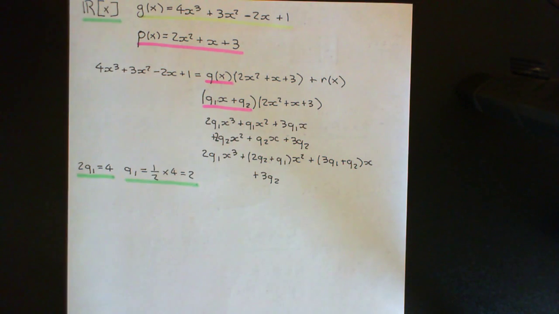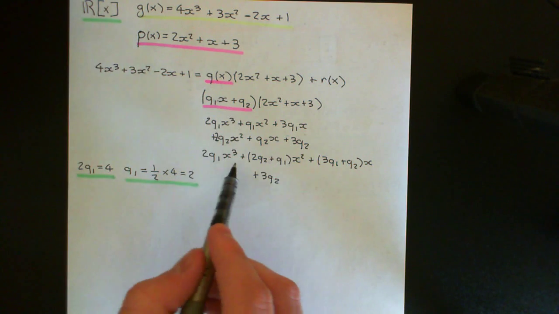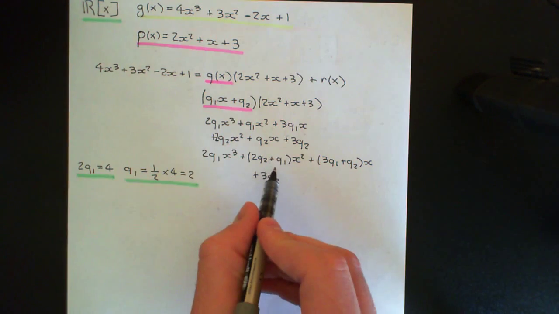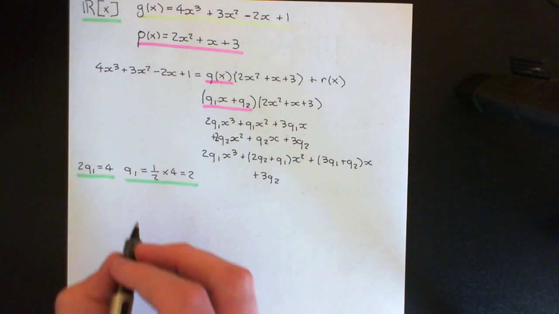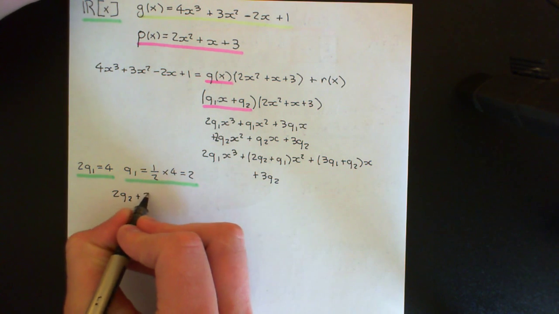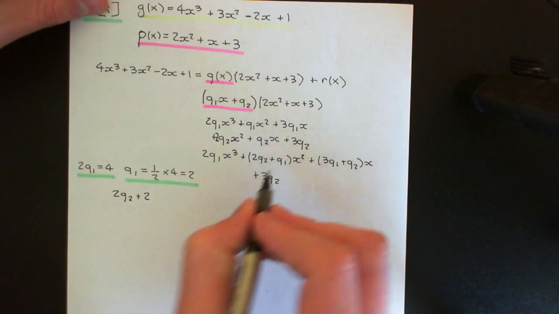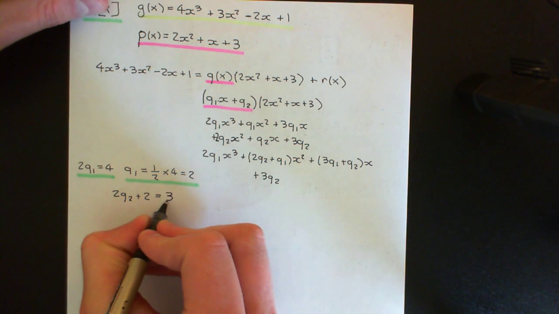Okay, so q1 is going to have to equal 2 to make the first term work at all. Now let's go to the second term. We already have q1 set, so we might as well stick in our answer for q1 there. So we'll get 2 times q2 plus 2, as our answer for q1 now needs to equal this term here, so it needs to equal 3.